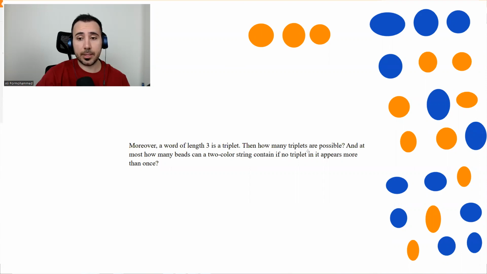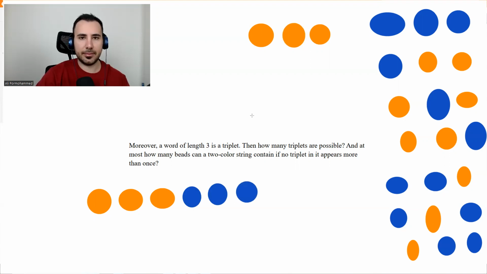Then how many triplets are possible? 8. And at most, how many beads can a 2-color string contain if no triplet in it appears more than once? So let me see if I can make the maximum. So it's going to be, let's try 1 3 here and 1 3 here. Okay, if I put it here, how many couplets I've used? Obviously, I've used this.